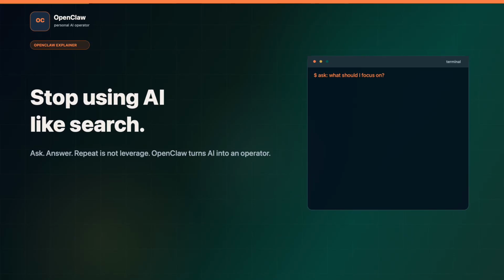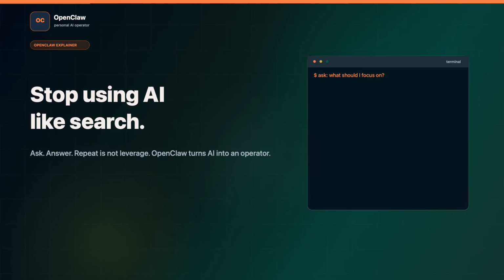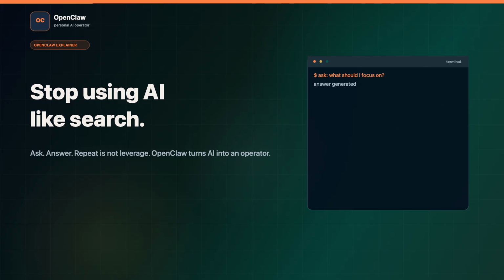Most people are using AI wrong. They ask a question, get an answer, and then do all the work themselves. That is not leverage. That is just search with better sentences. OpenClaw is different. It turns AI from a chatbot into an operator, something that can remember your world, talk through your channels, and help work move forward even when you are not staring at a chat box.